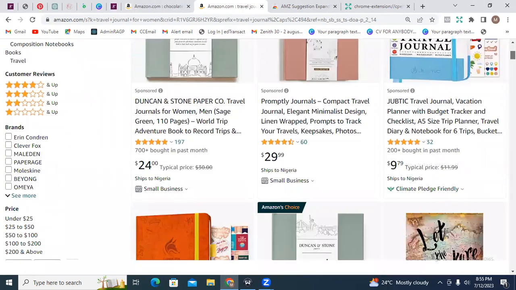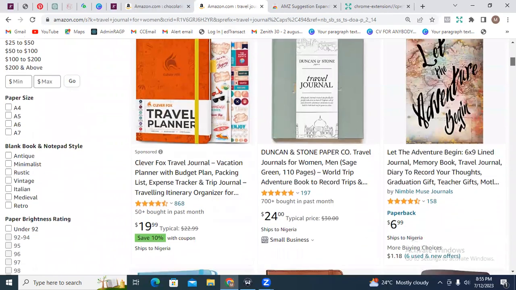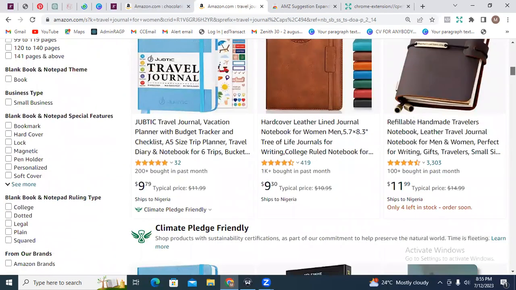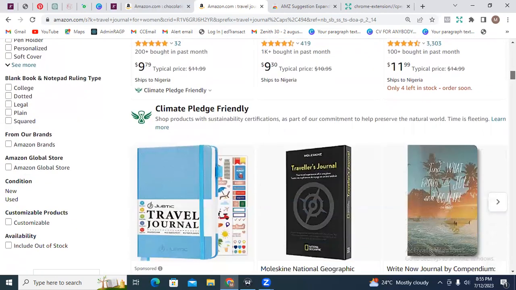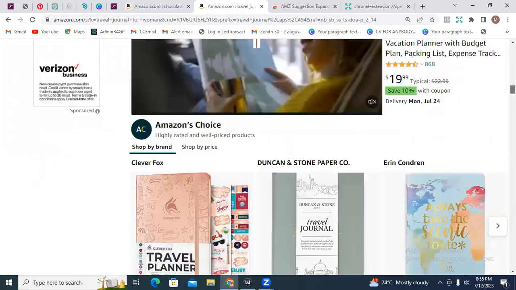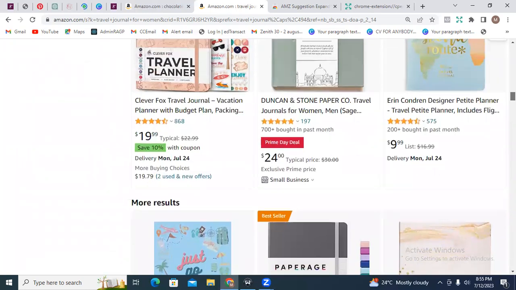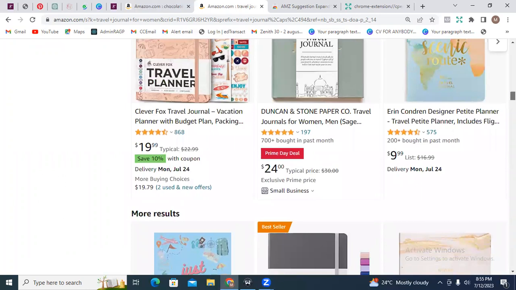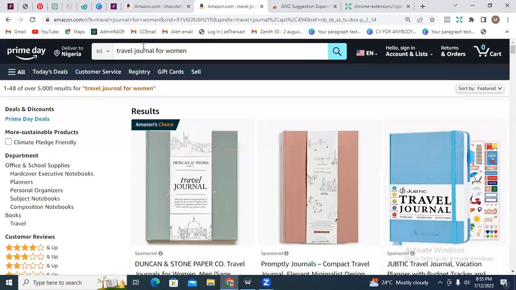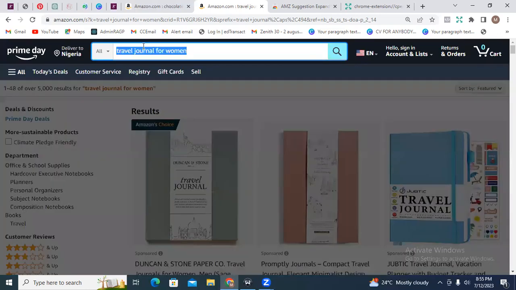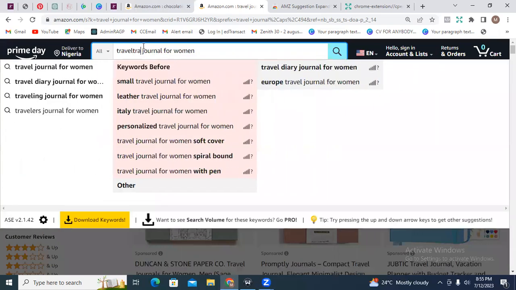You can either narrow down from here or from the search, right? So we actually have different types that are being created by different people. Journals for women, travel journals for women, travel petite. Let's look at this travel petite planner.